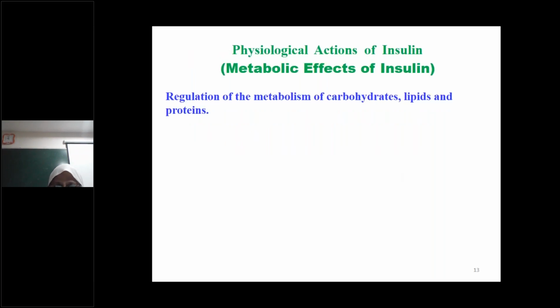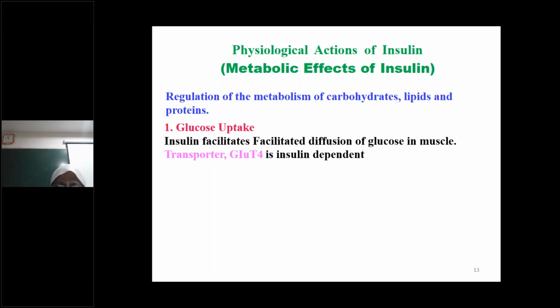Then what are the physiological actions of insulin? Insulin regulates the metabolism of carbohydrates, lipids, and proteins. So how does it do so? We'll be seeing now. The uptake of glucose: we have just said that insulin facilitates the uptake of glucose by recruiting this glucose transporter.